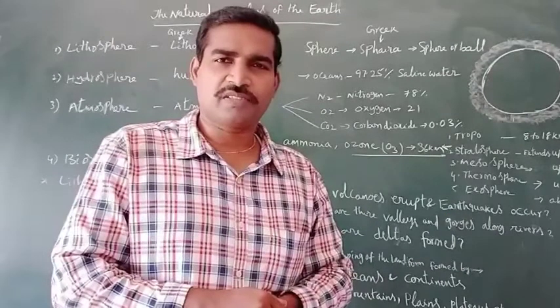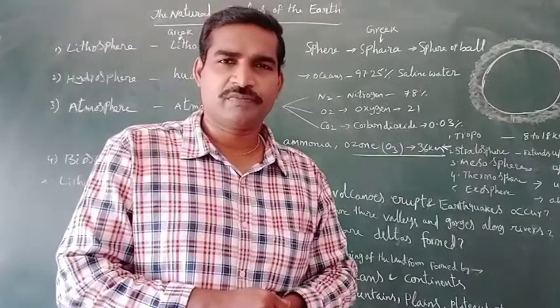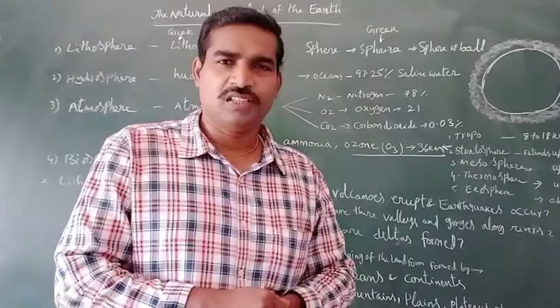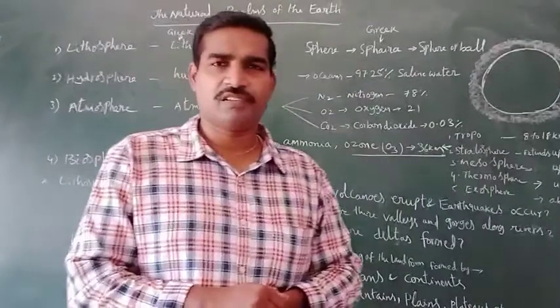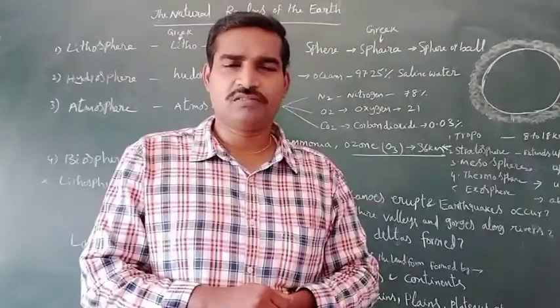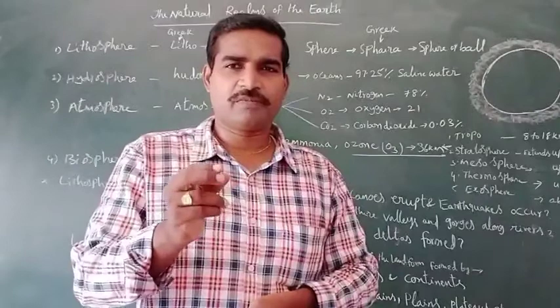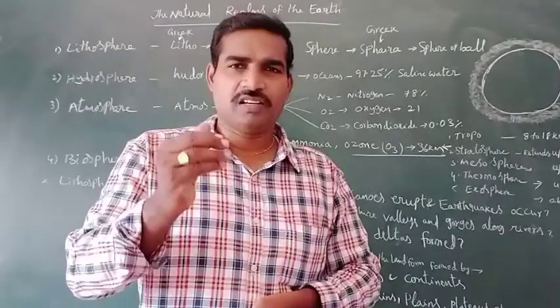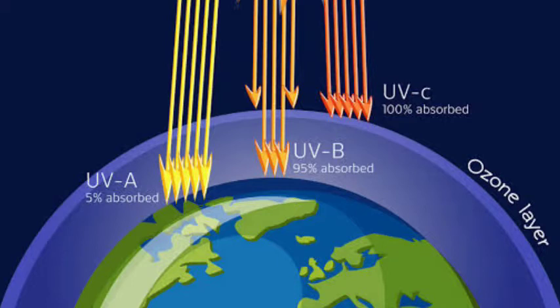Methane is present in a higher percentage in Antarctica. In the Antarctica continent, do you know about the ozone layer? The ozone layer gets some hole, meaning the thickness is less in the Antarctica area because temperatures are increasing. The ozone layer protects our earth from the UV rays from the sun. UV means ultraviolet rays.